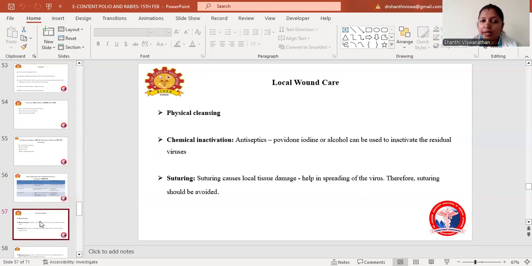Coming to the local wound care. First thing, we have to do physical cleaning. We have to wash the wound with soap and water. Second, we have to chemically inactivate the virus by applying antiseptics, that is povidone iodine or alcohol. This is mainly to inactivate the residual virus present in the wound area. Third, we have to postpone the suturing. Suturing will cause local tissue damage and help the spread of the virus, so suturing should be avoided in this case.